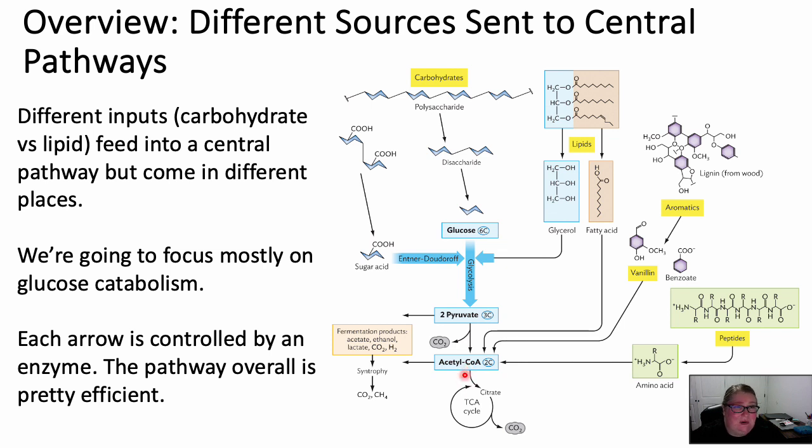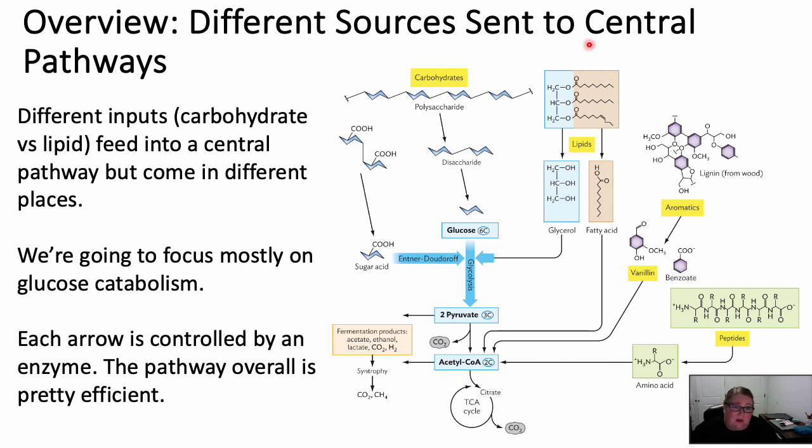And this acetyl-CoA is going to go into the next step of the central pathway, which is the citric acid cycle. Sometimes we refer to this as the TCA cycle or the Krebs cycle. Now, I'm going to use Krebs cycle more often than TCA cycle, and I'll use TCA way more than the citric acid cycle. But no matter the name, it's the same thing. The whole point of this central pathway is to break glucose down carbon by carbon and harvest as much energy as we can from the breakdown of sugar.